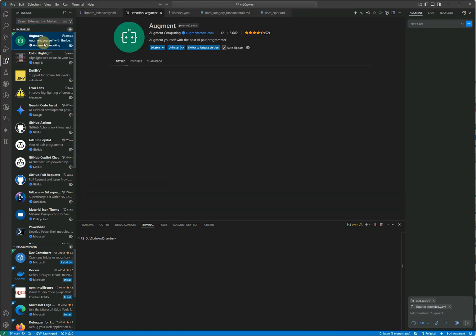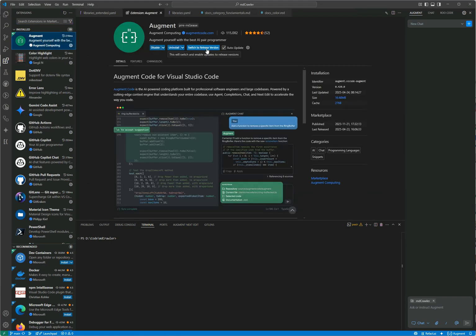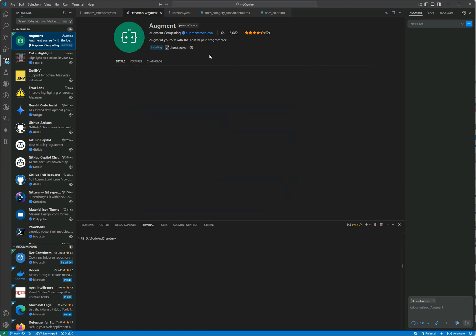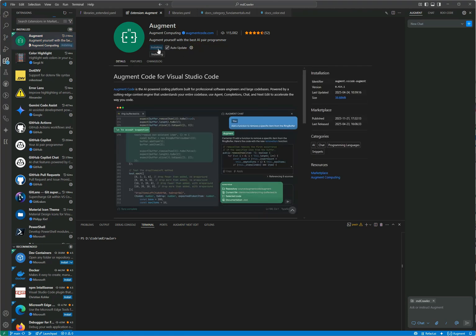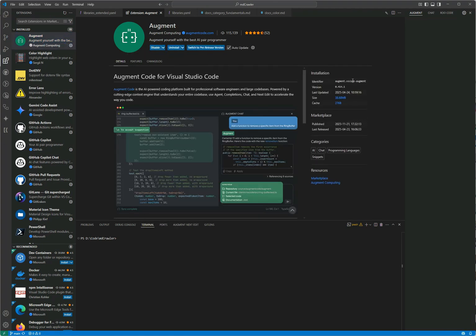First, the extension. You have the release mode, which is the stable mode, and we have pre-release. Right now I'm on the pre-release. So if something goes wrong, maybe I can try to switch to the release mode and restart the extension right here. On the stable mode, normally you should have fewer errors or problems.